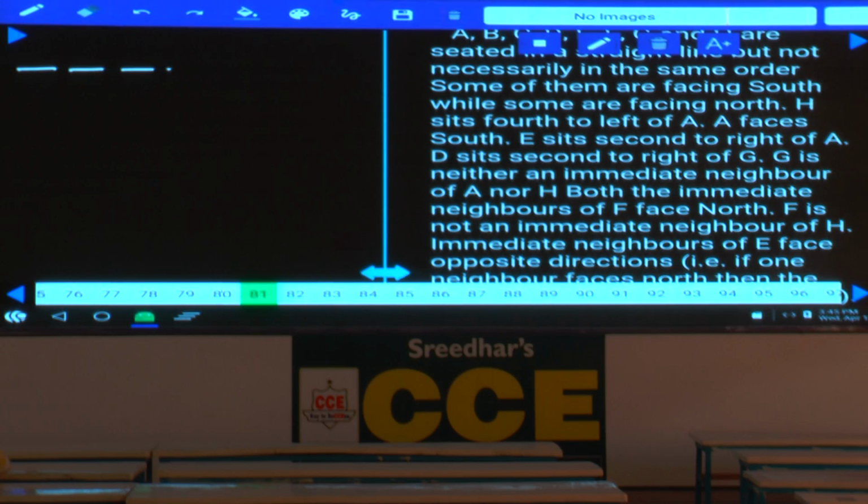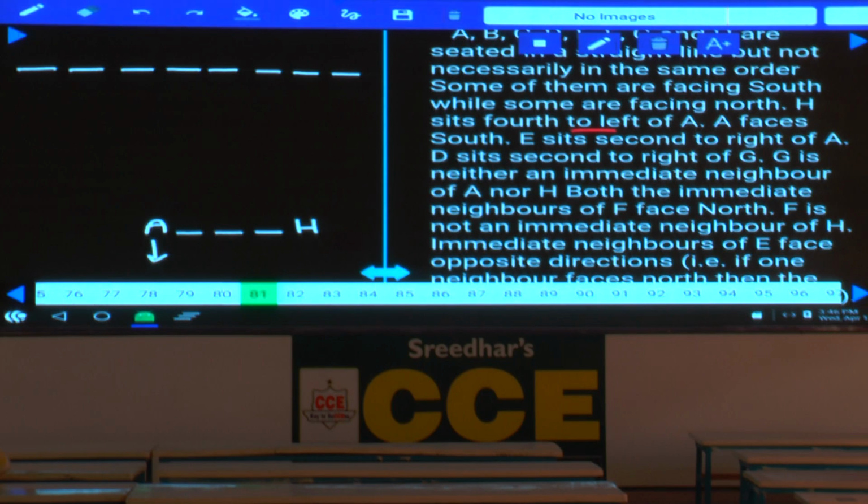How many persons are there? 4, 5, 6, 7, 8. Now, in total, we have 8 persons. H sits fourth to the left of A, and A is facing south. As A is facing south, H sits fourth to the left of A, 1, 2, 3, and H will be here.